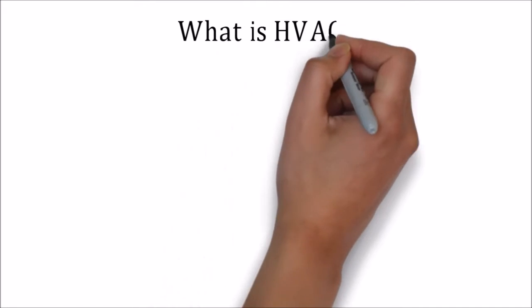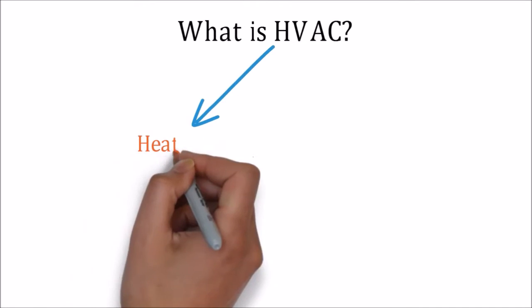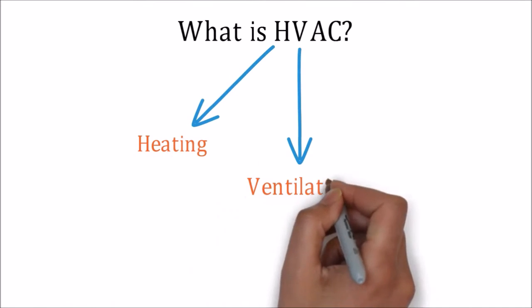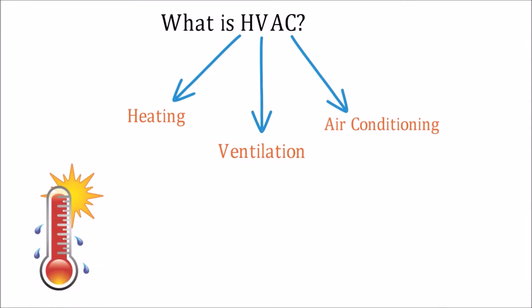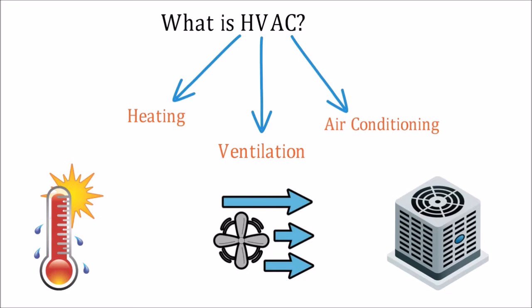What is HVAC? HVAC is an abbreviation for heating, ventilation, and air conditioning. The main parts of the HVAC system are heating, ventilation, and an air conditioning unit.